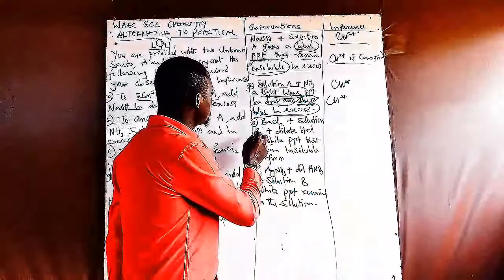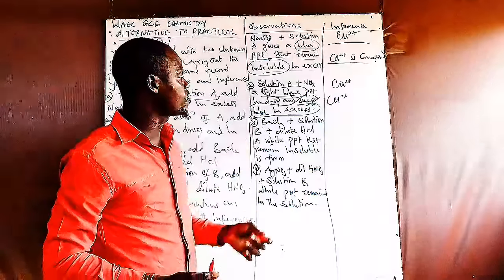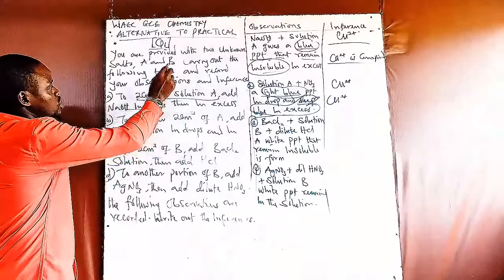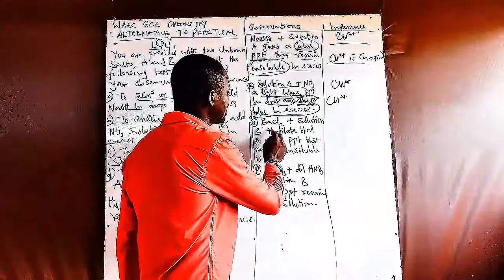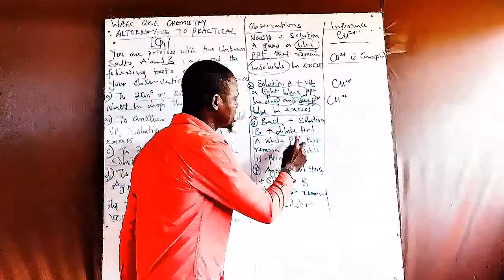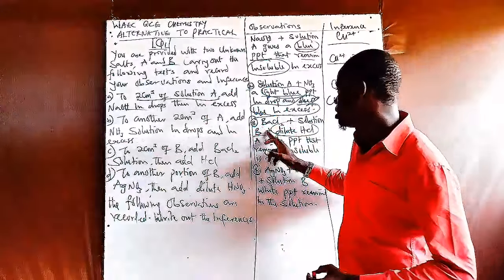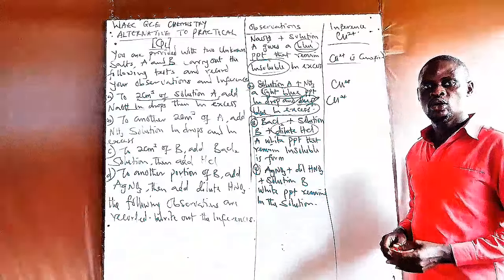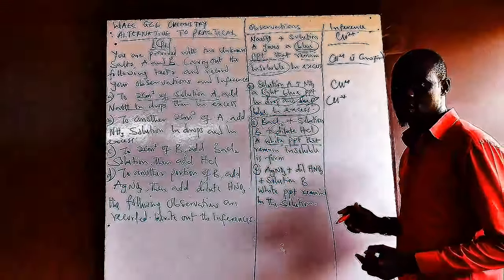Now, the next one is question 3. They said when barium chloride is added to the solution. Now, which solution? Don't forget that we have two solutions here, solution A and B. When barium chloride is added to solution B, then they added dilute HCl to that solution. That means we have barium chloride plus dilute HCl, then plus solution B. Then what did they see? We notice that a white precipitate is formed.